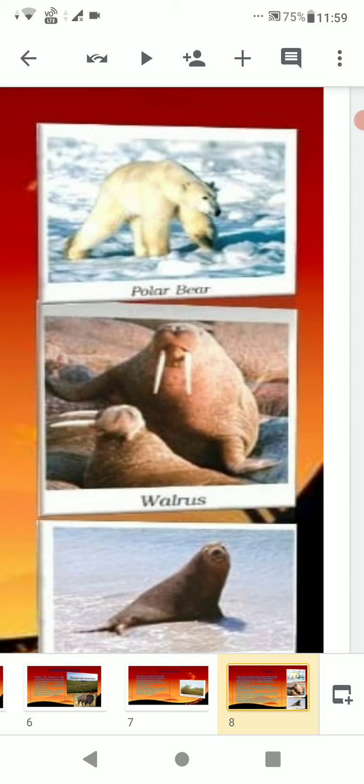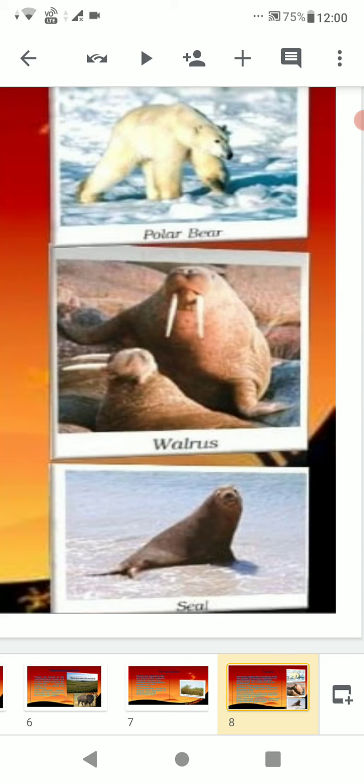Seals, walruses, musk oxen, Arctic owl, polar bear and snow foxes are found in the tundra region.